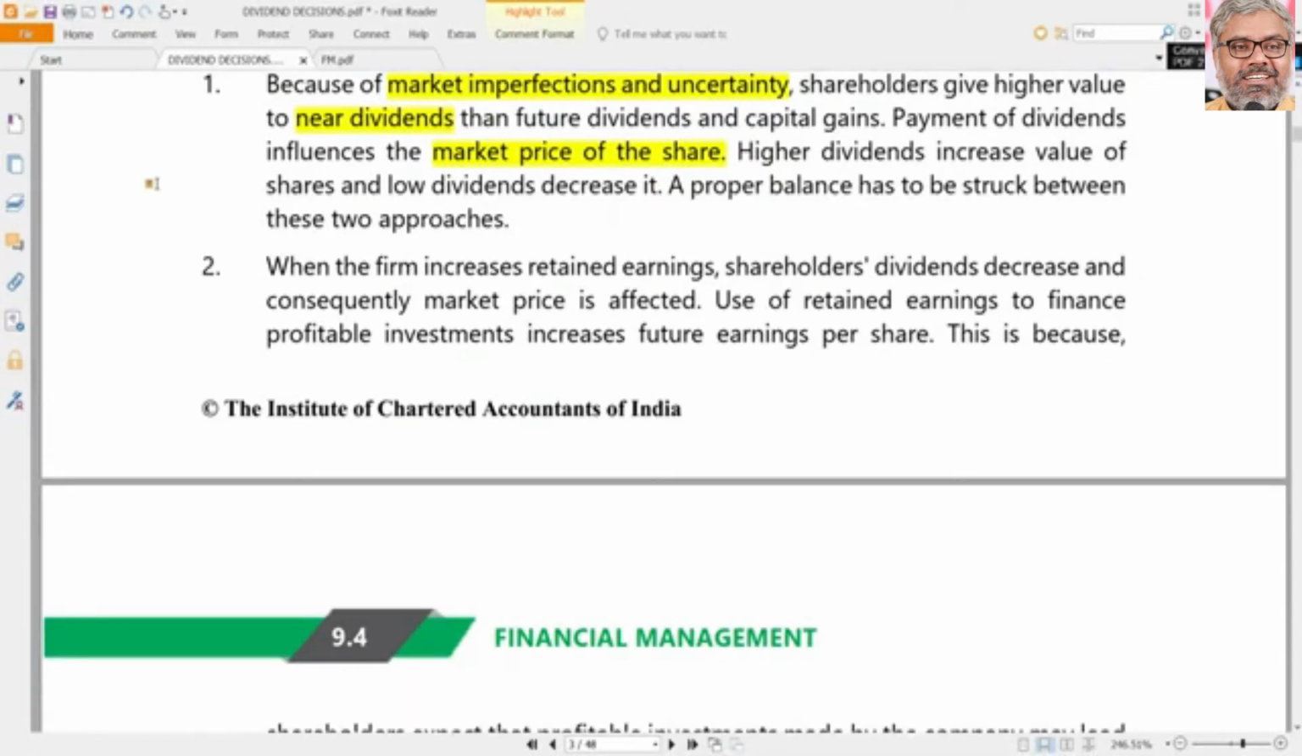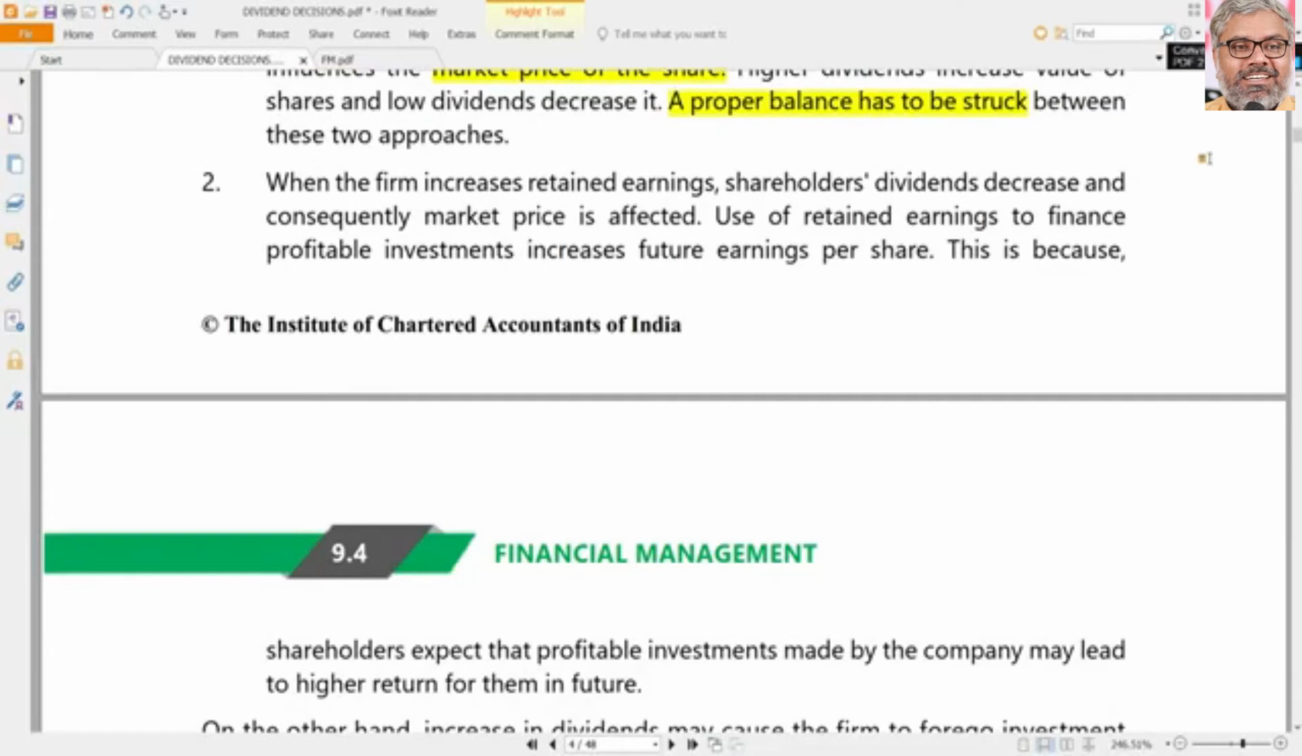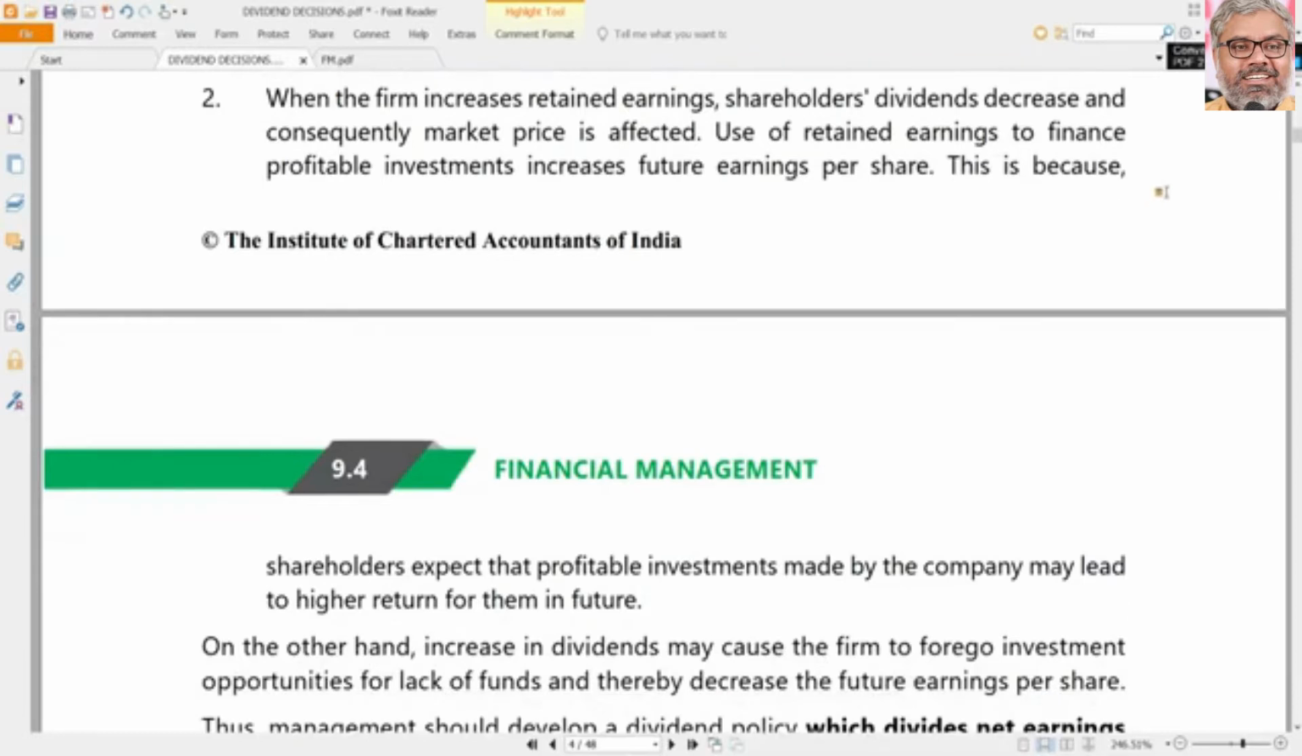So that is why dividend policies will have an impact on the market price, and market price is nothing but wealth. That means dividend policies have an impact on wealth maximization also. Of course, a proper balance has to be struck. Entire financial management is all about balance. It has to be always balancing the various things. Debt and equity have to be balanced. Liquidity and profitability have to be balanced. So wealth maximization and profit maximization have to be balanced. So all of them have to be balanced, and here also distribution of dividends and retained earnings has to be balanced. So that is the point here to be noted.